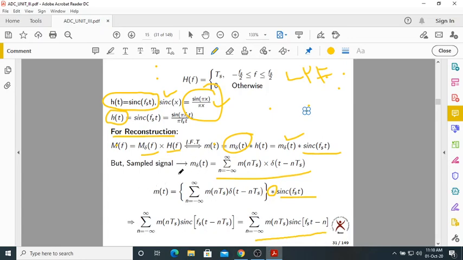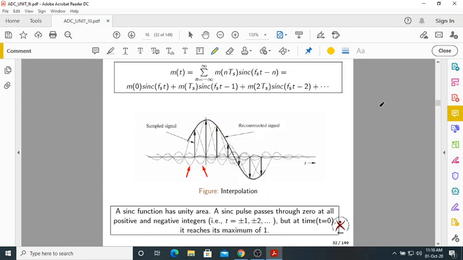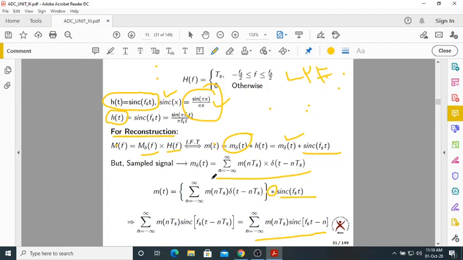So this is the sampled signal in time domain. m delta of t is something like this: m of nTs sinc(Fs t minus n). You do some simple calculation, you get this. Try to observe this very carefully. Now, so this is m of t finally. m of t is like this, like this, like this.